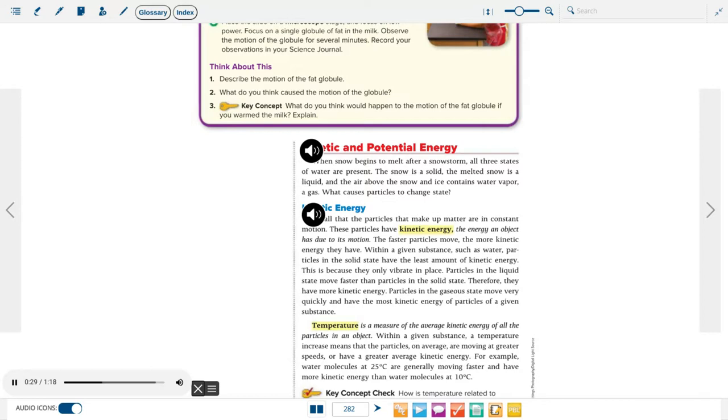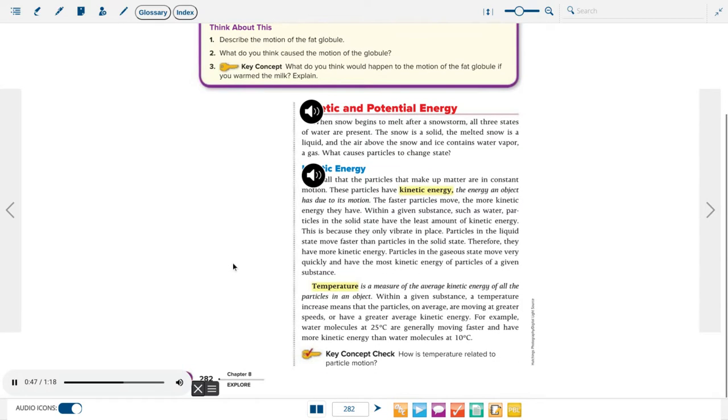Particles in the liquid state move faster than particles in the solid state. Therefore, they have more kinetic energy. Particles in the gaseous state move very quickly and have the most kinetic energy of particles of a given substance.